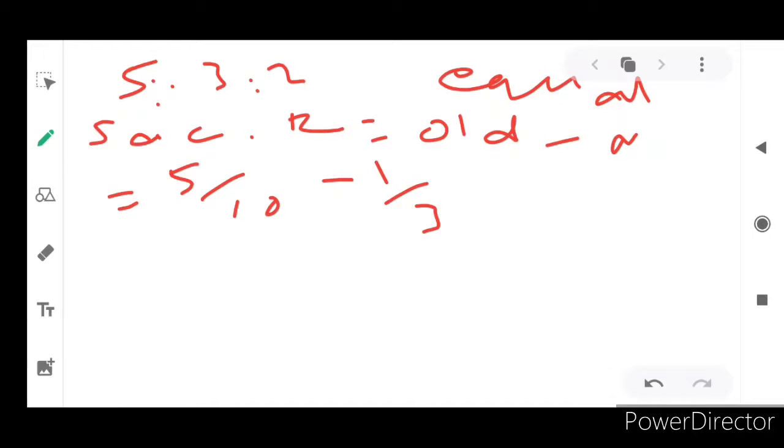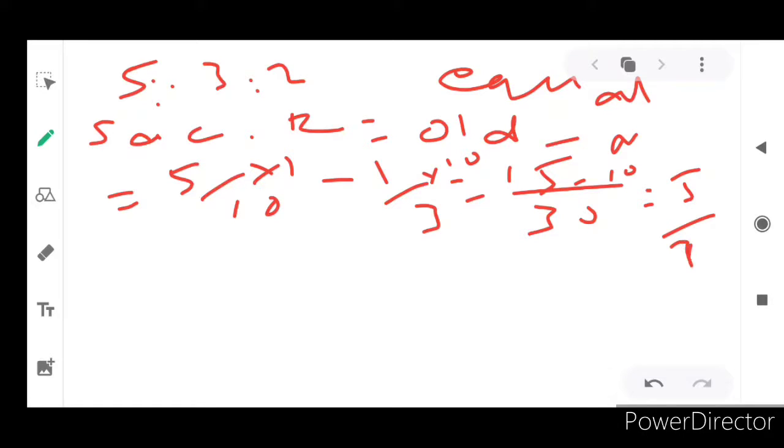So for 1 by 3, what is the common factor? 30. So the first will be multiplied by 3, the second by 10. So 3 into 5 is 15 and 10 into 1 is 10. So 5 by 30 for X. Here it is not a negative figure, only positive.